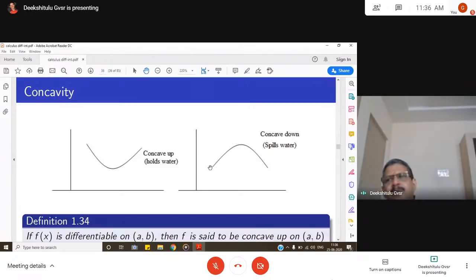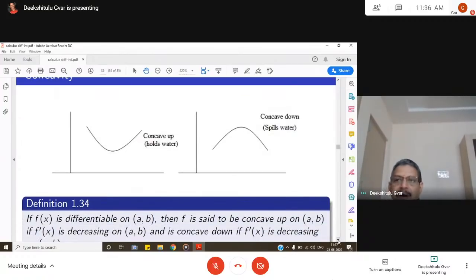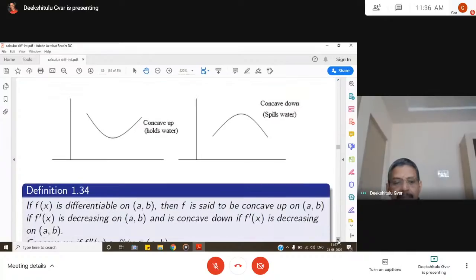Holds water and spills water is for easy understanding and remembrance only. It's not in the classical definition; we don't say which holds water, which spills water. Okay, it is concave up or concave down. So geometrically we can see a geometric structure like this or this. Then how do you put it in terms of words, or how do you test this up or down? Let us see.